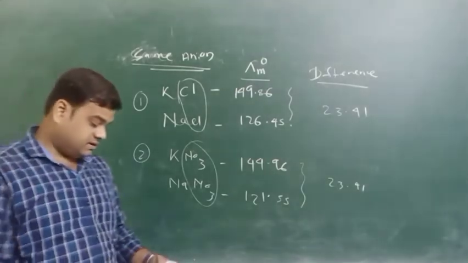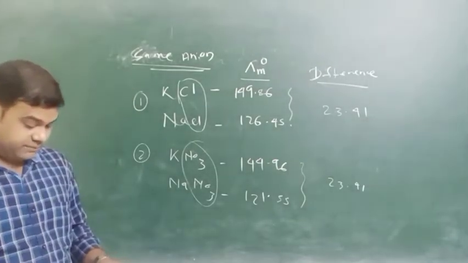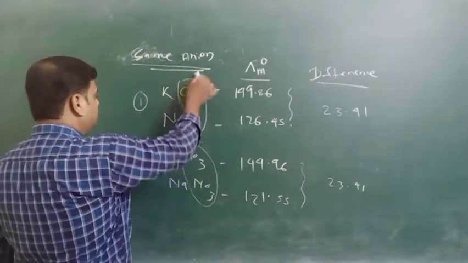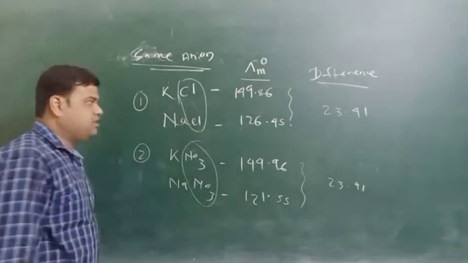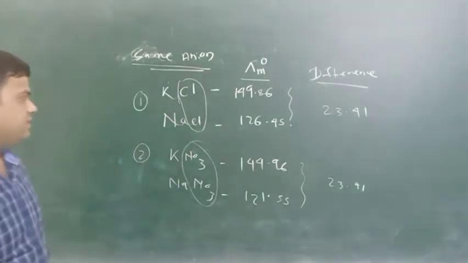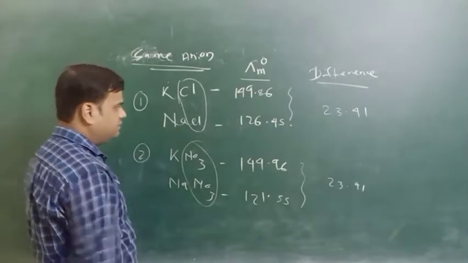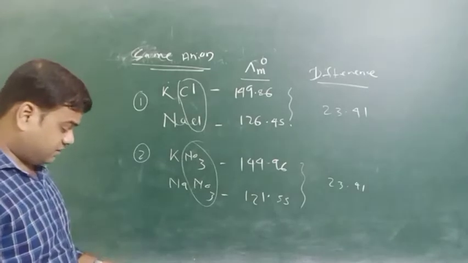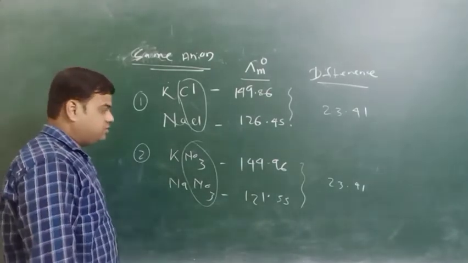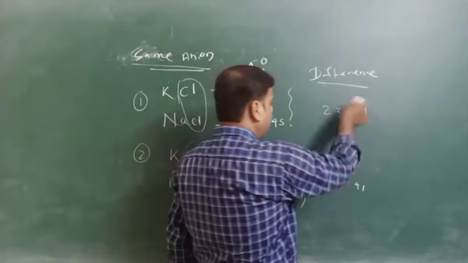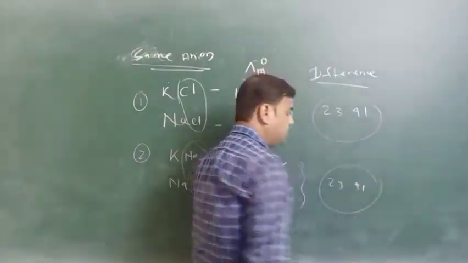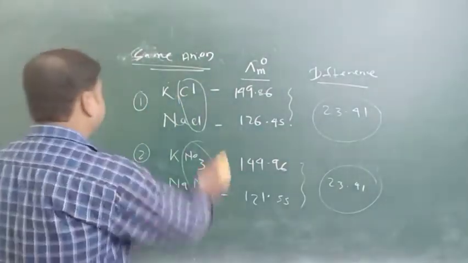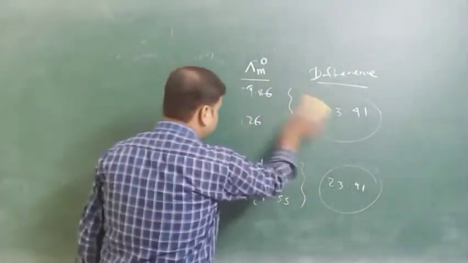The anionic parts are the same, so we have replaced the potassium ion by the sodium ion, and the difference is the same. Here also we replaced the potassium ion by the sodium ion, and we got the difference of 23.41. Here also we have got 23.41. Okay, so now we will take the same cationic parts, the same cations.